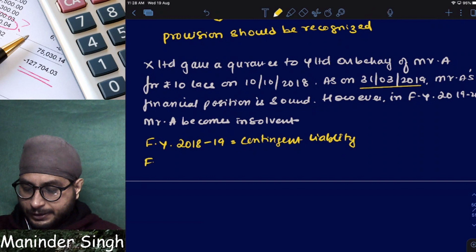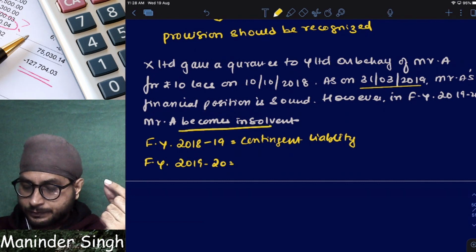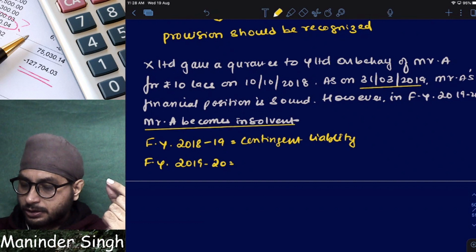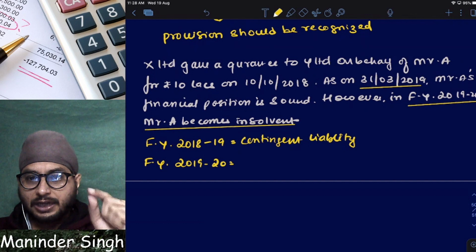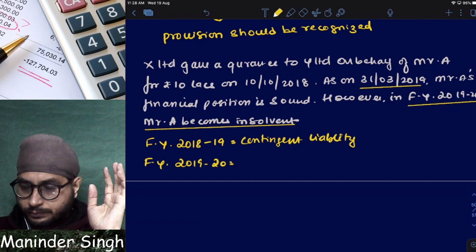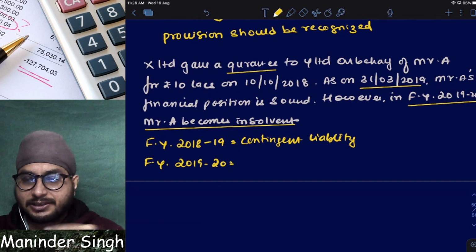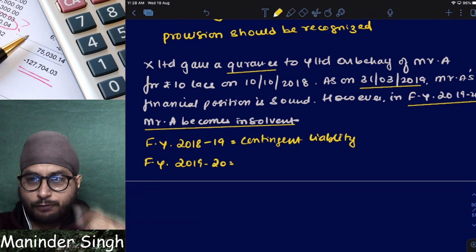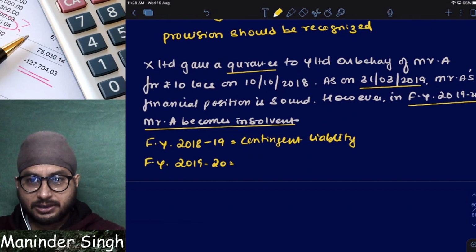Next, financial year 2019-20. In financial year 2019-20, the financial position was affected, right? Mr. A becomes insolvent. In that case, do I have to pay or not? What is the obligating event here? The obligating event is nothing but giving the guarantee. Since I have given a legal guarantee, I have no other option but to repay you, right? So in 2019-20, should I create a contingent liability or a provision?